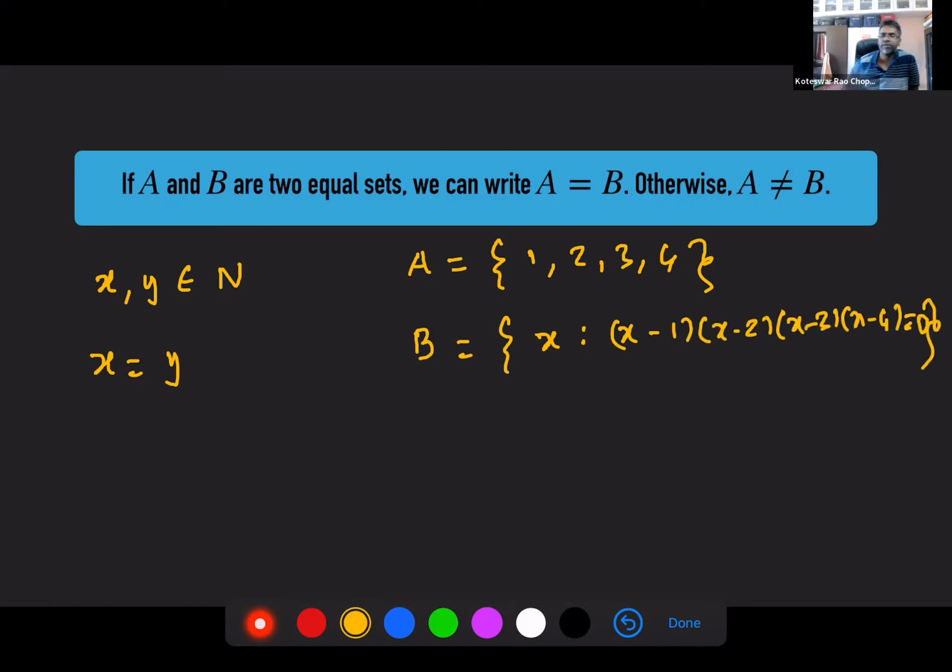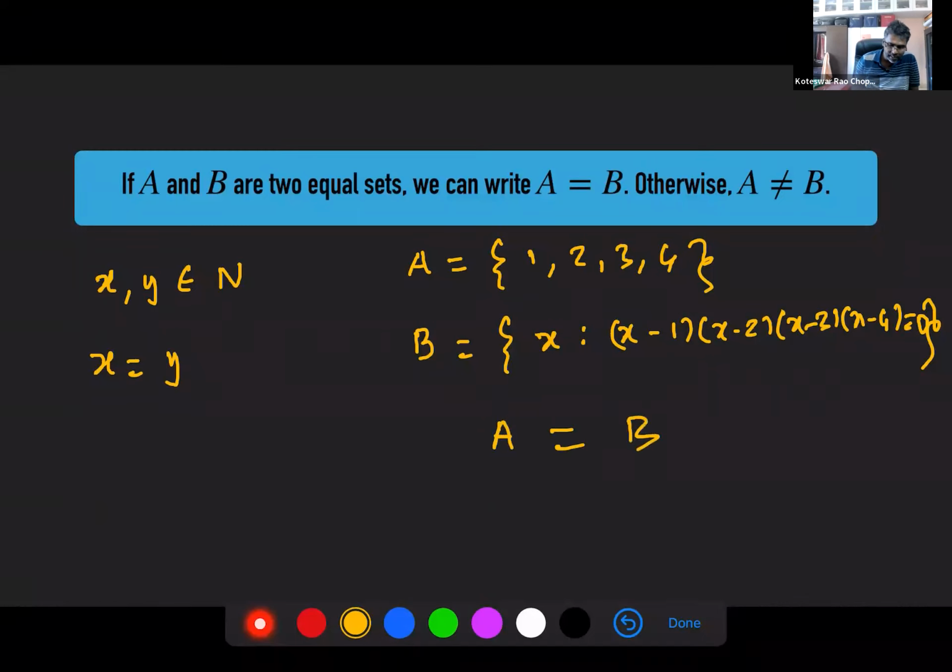That's a weird way of defining my set. Now, this is a slightly more complicated equation than the quadratic equations that you know. But if you solve it, you'll get x is equal to 1, 2, 3, 4. You put x equal to 1, this is 0; 2, 0; 3, 0; 4, 0. So both these sets have the same 4 elements, so you can say A is equal to B.